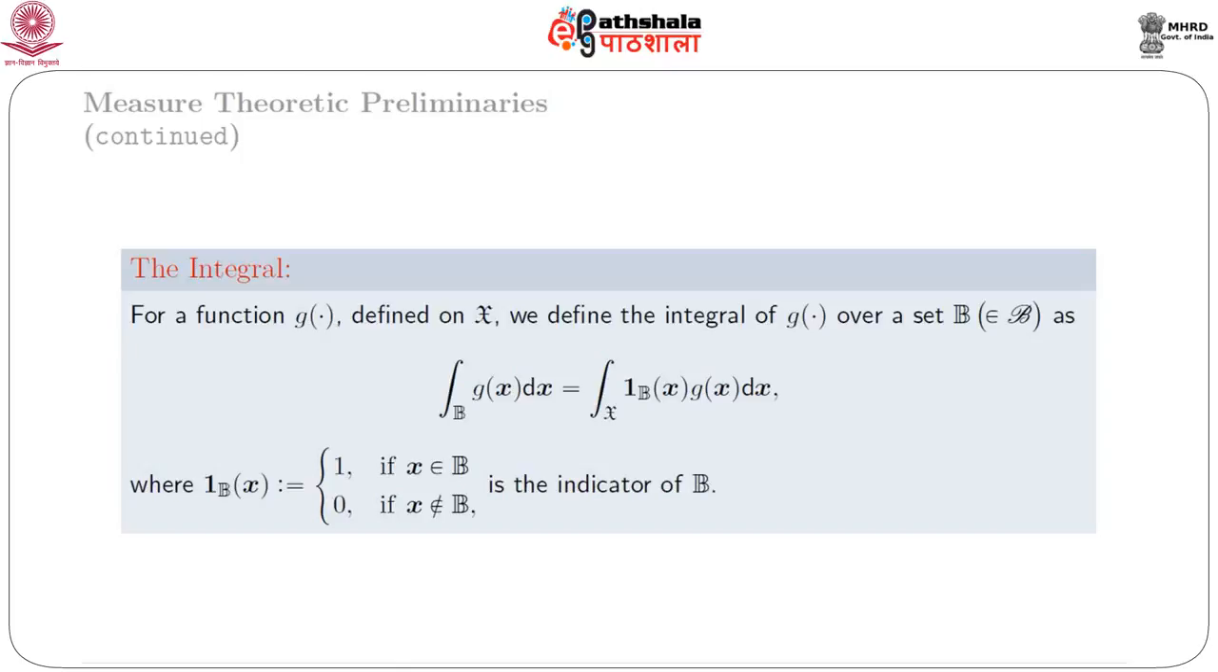For a function g defined on script X, we define the integral of g over a set B belonging to script B as the integral over B of g(x) dx, which is equal to the integral over script X of I_B(x) g(x) dx, where I_B(x) represents an indicator function which takes value 1 if x belongs to B and 0 if x does not belong to B. Thus, I_B(x) is called the indicator function.